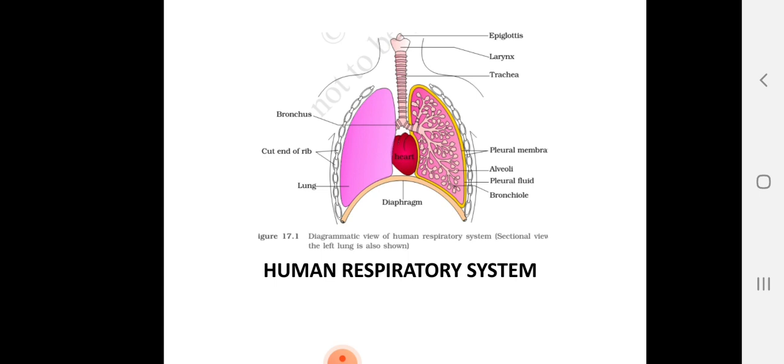It leads into the trachea. The trachea is also called the windpipe. It is a straight tubular structure that extends through the neck up to the mid-thoracic cavity and divides at the level of the fifth thoracic vertebra into two primary bronchi, one of which enters the right lung and the other the left lung. Each primary bronchus divides into a number of secondary and tertiary bronchi. The tertiary bronchi give rise to initial bronchioles and then the terminal bronchioles.